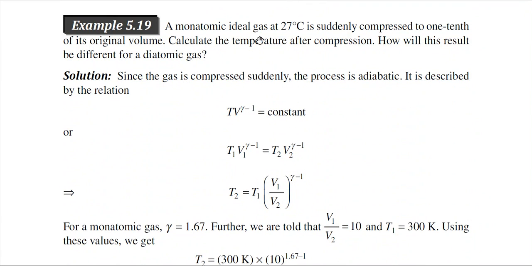A monoatomic ideal gas at 27 degree centigrade is suddenly compressed to 1/10 of the original volume. Calculate the temperature after compression. How will this result be different for a diatomic gas?